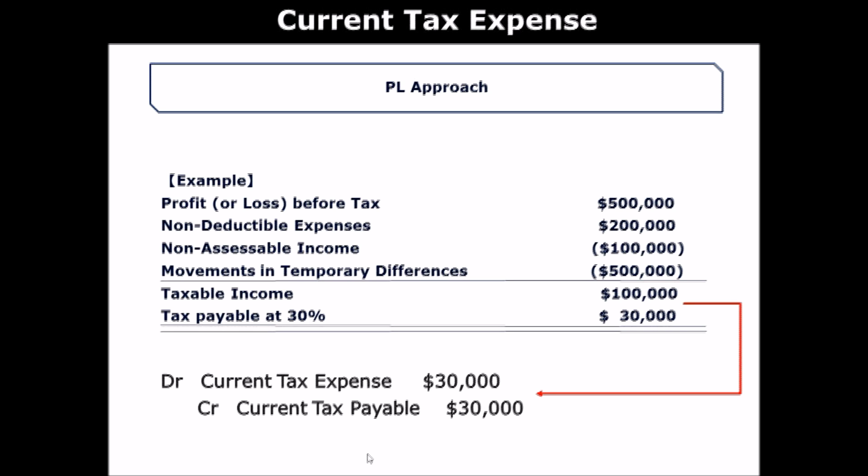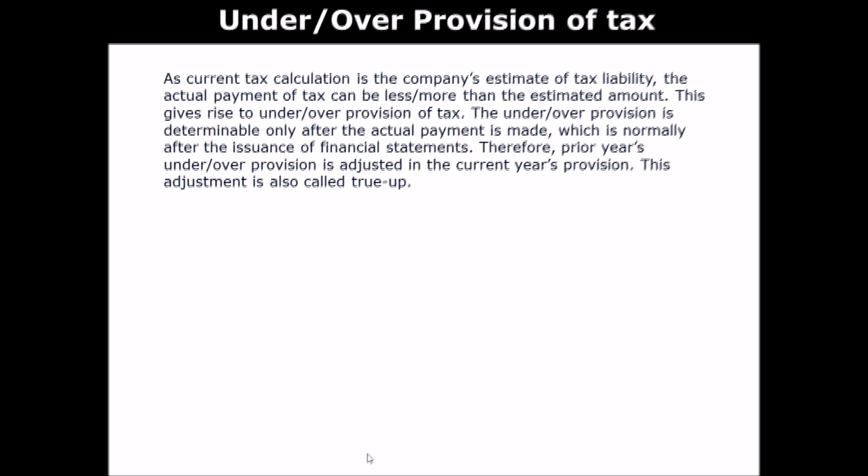So this one is very good to know. As current tax calculation is a company's estimate of tax liability, this calculation not necessarily will match the tax return that is lodged to the tax office, because the tax period may be, for example, different from accounting period, and there may be some things that the company hasn't finalized yet when the financial statements are issued.